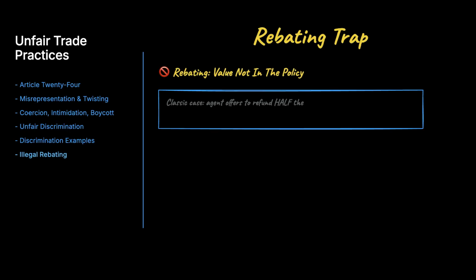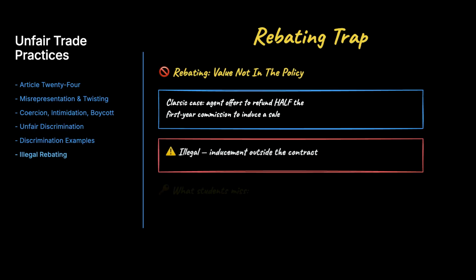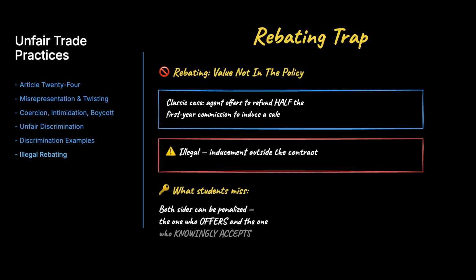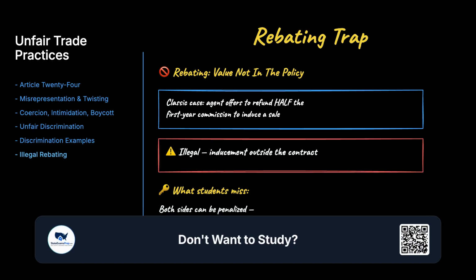Rebating is the other half, and a classic trap. A rebate is offering value not specified in the policy to induce a sale. The textbook case, a producer offering to refund half the first-year commission. That's illegal, and here's what students miss. Both sides can be penalized, the one who offers and the one who knowingly accepts.